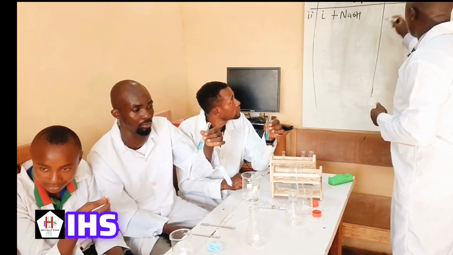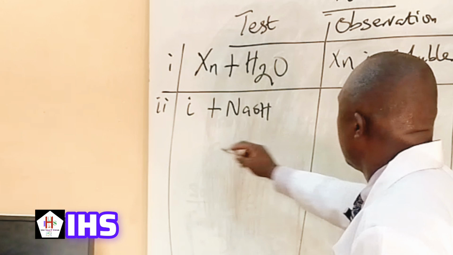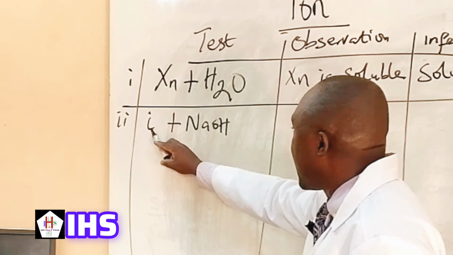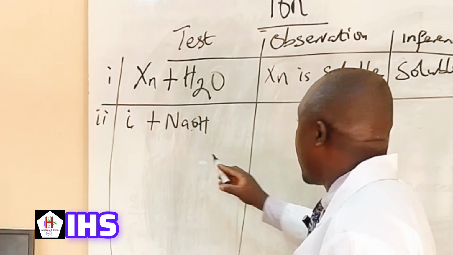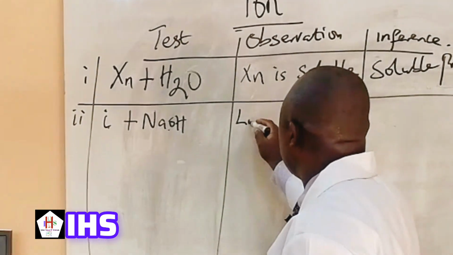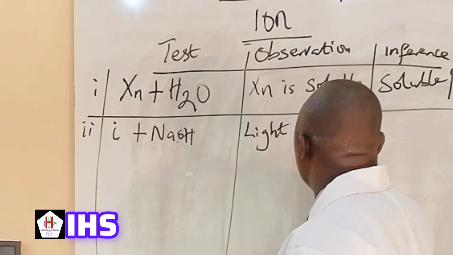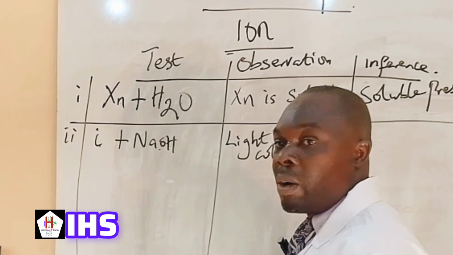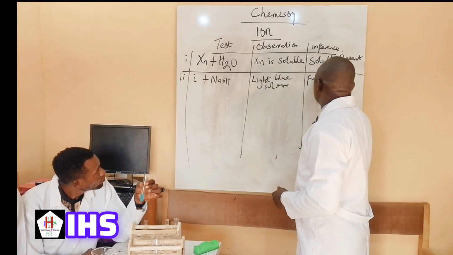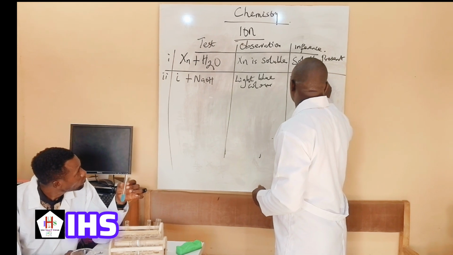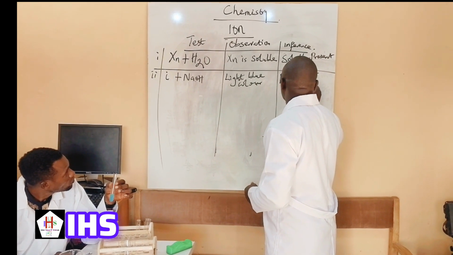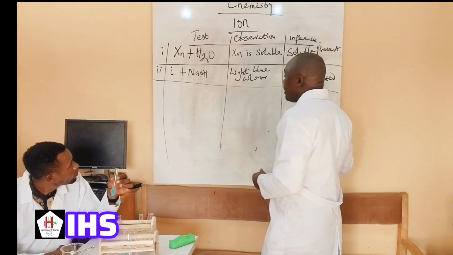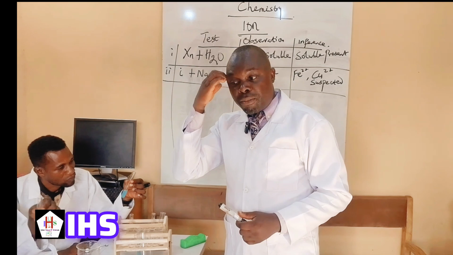Now, we saw this. Everything here, the XN and water, that is I, plus sodium hydroxide. We added it and we saw a light blue color. When we see this, we suspect Fe2+ can do that, and Fe3+ and copper can do that. So we suspect this. It can only be confirmed if we add ammonia. We will now confirm what we are seeing.